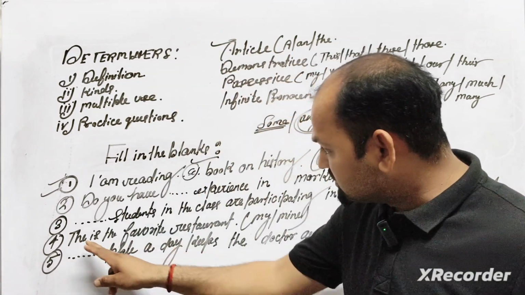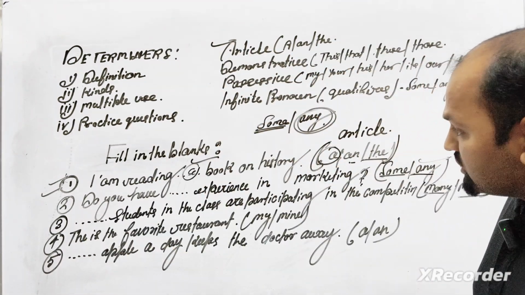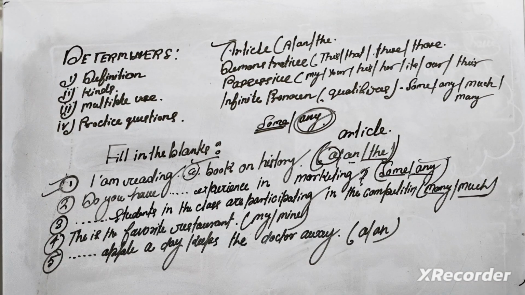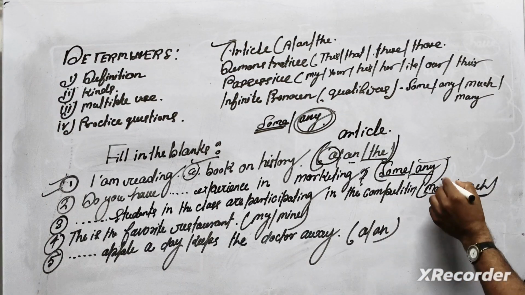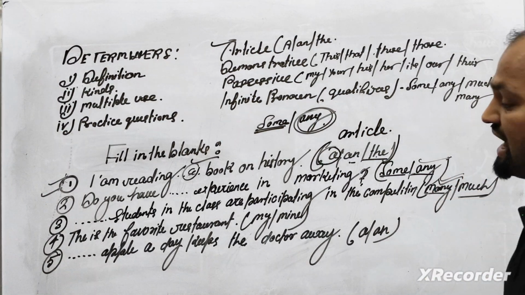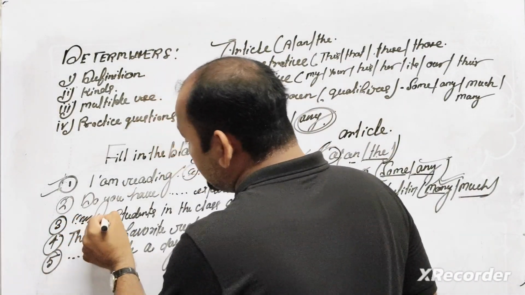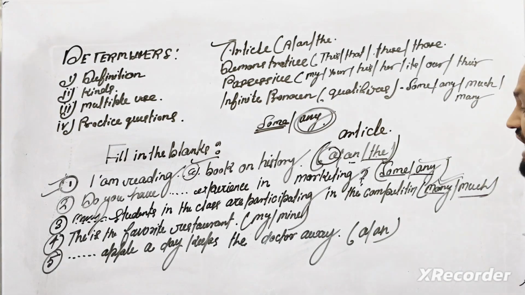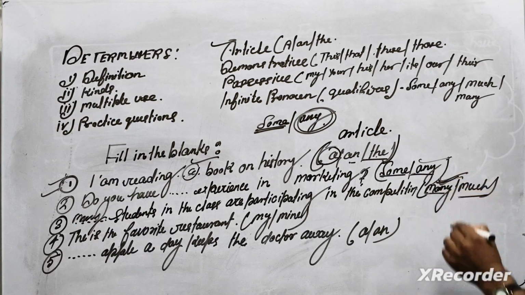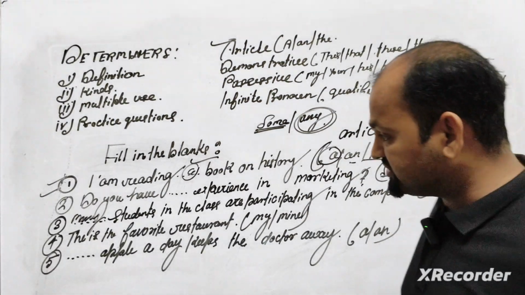So here we can say, many students in the class are participating in the competition. How many students? Many students in the class are participating in a competition. So many is the correct option.